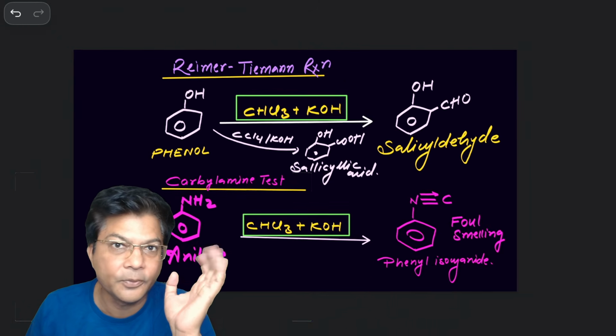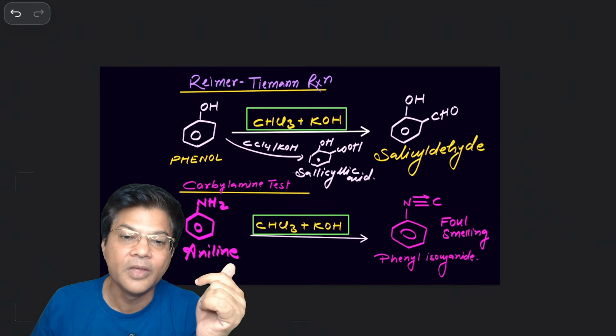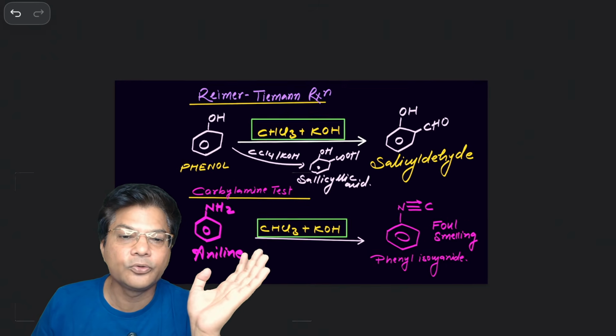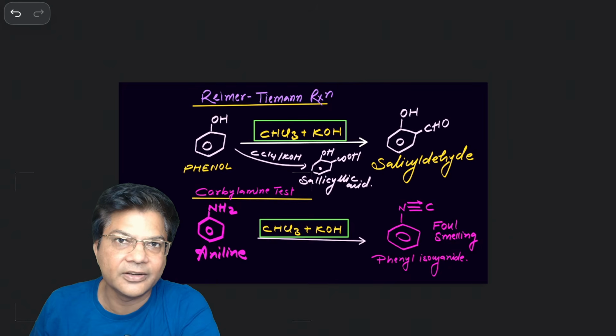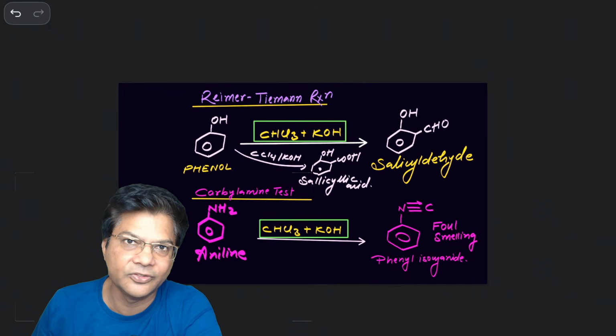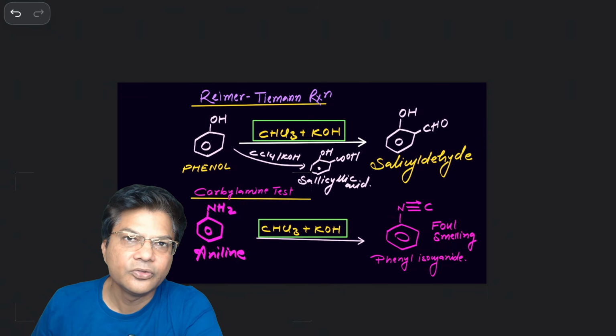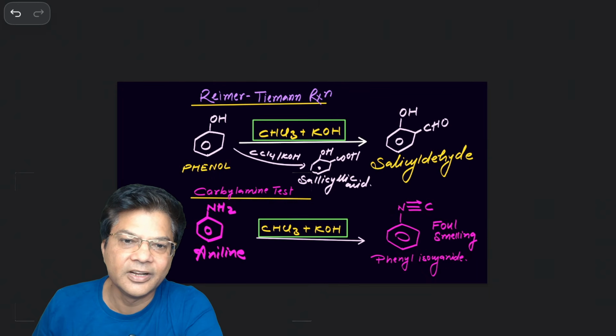It may be possible. And this time the examiner can give a tricky question based on the same two reagents and the same reactant. For example, if I say in benzene there is NH2 as well as OH. So OH will say, according to me, it will be salicylaldehyde, Reimer-Tiemann reaction, and according to NH2, it will be carbylamine reaction.